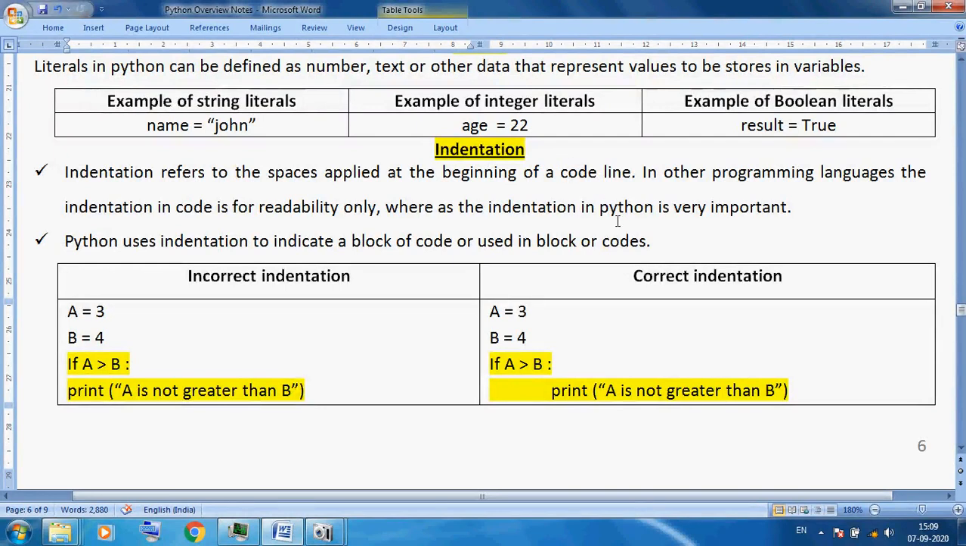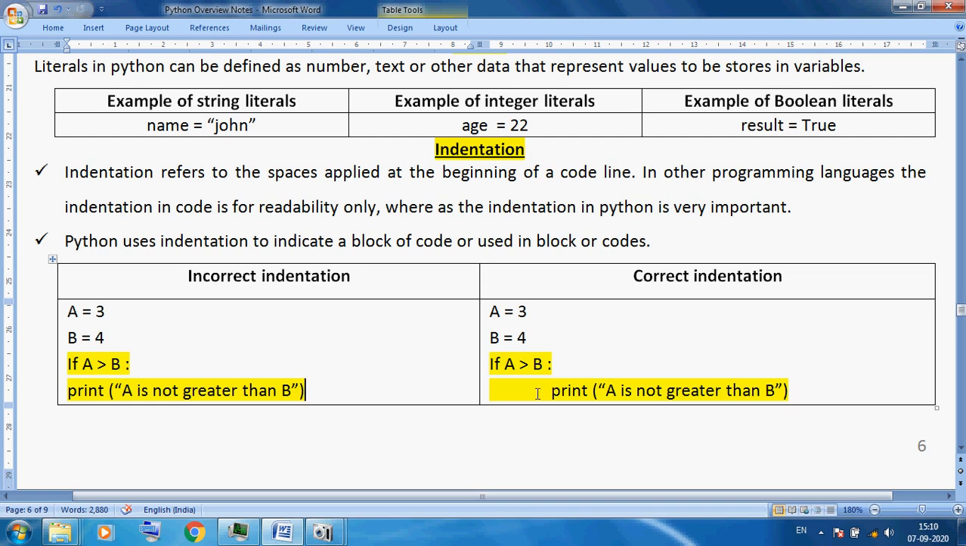Indentation is the important part. We can separate the statements of our coding. Indentation refers to the space applied at the beginning of a code line. You can see here there is no space, but here this print statement has some gap. You can see my mouse pointer.